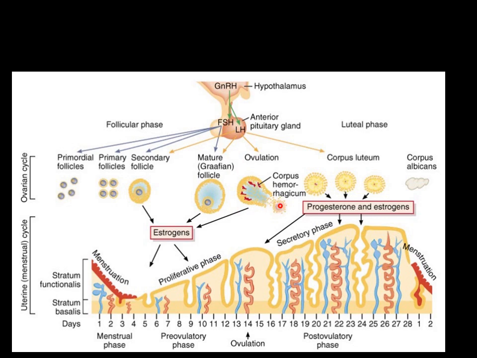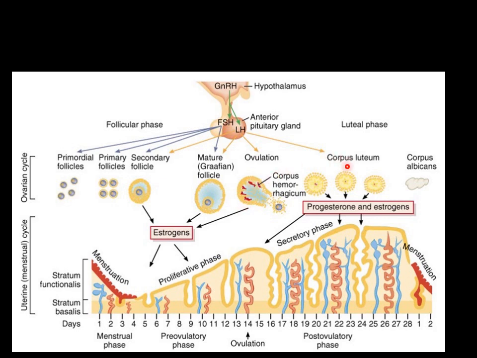Okay, this process is known as what? Ovulation. Bursting of the follicle and releasing of the oocyte is known as ovulation. Okay, the remaining tissue, that is the burst follicle, will what? Will form the corpus luteum.